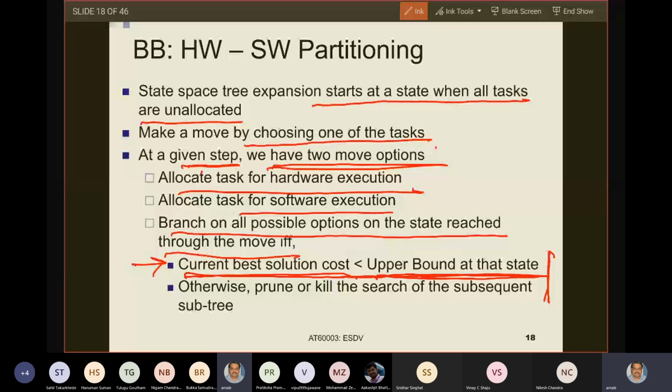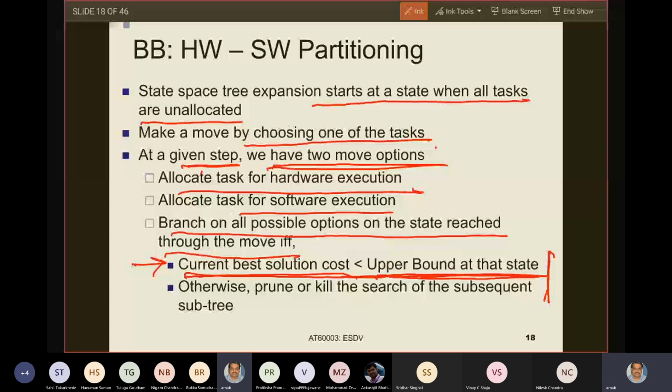How will I prune? Don't tax your head now. Just understand that if the current base cost is greater than or equal to the upper bound that is achievable by exploring the unexplored tasks from this state, there is no possibility of getting a better solution than the current base solution by exploring this subtree, and hence I need not explore this subtree. Hence, you can kill or prune the exploration of that subtree.